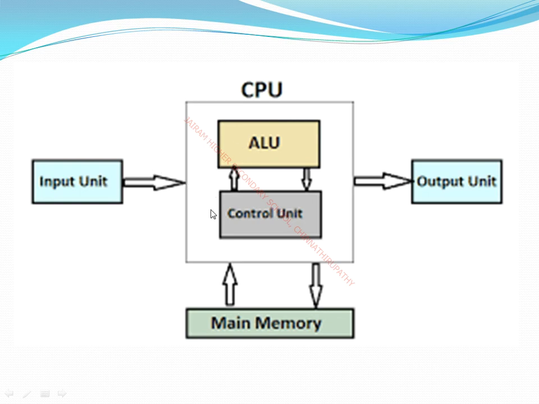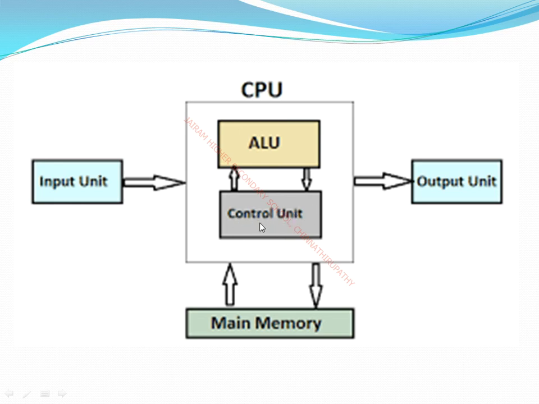In the CPU we have 3 important parts, I told you: ALU, control unit, and memory. What is the full form of ALU? Arithmetic and logical unit. It performs the mathematical operations. The control unit controls all the parts of the computer involved in execution. The main memory is used to store the data. So how does it give signals to each part?